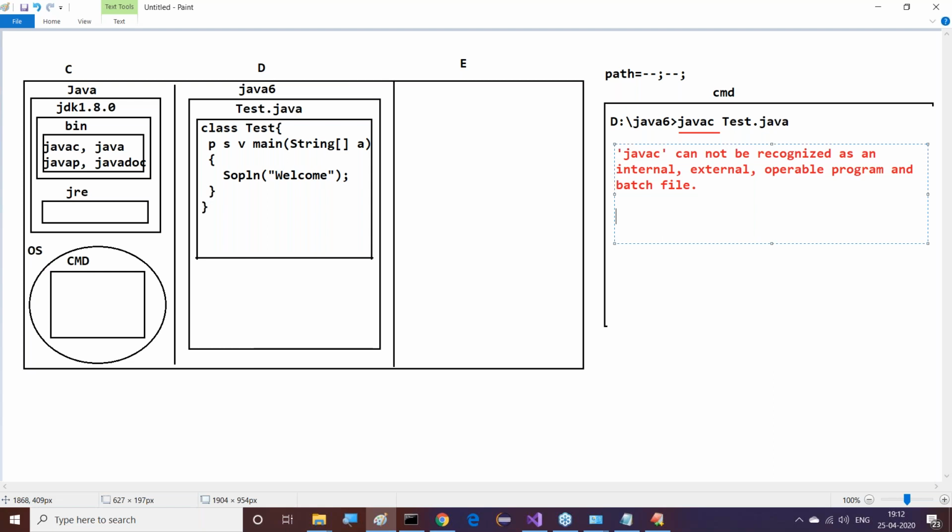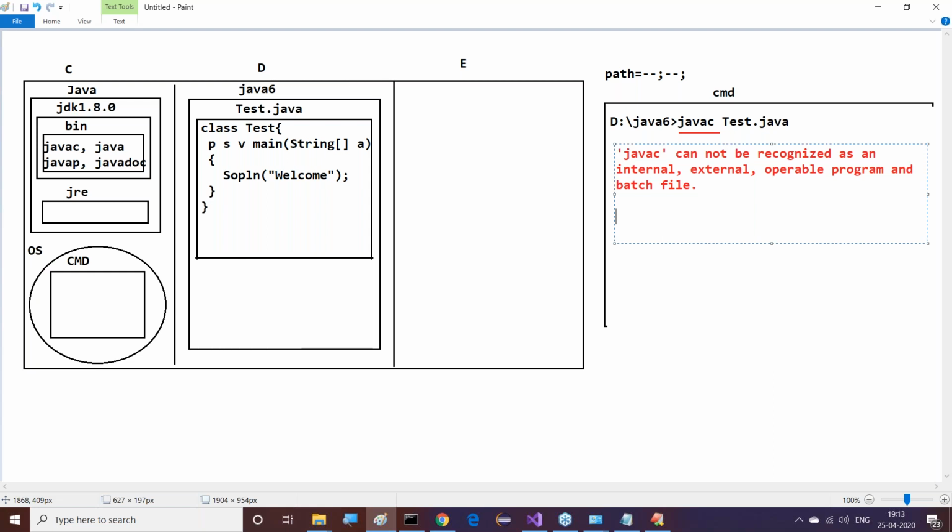By seeing this message, what did we understand? We installed Java software in our system, but the operating system is searching for it in its internal commands and at the locations referred by the path environment variable. So to make commands like javac, java, javap, javadoc available to the operating system, we have to set the path environment variable.